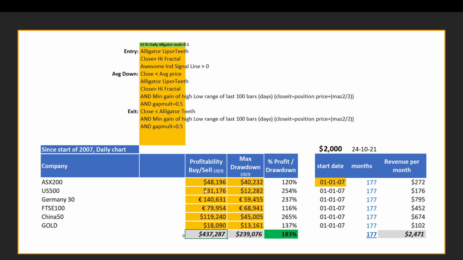These are the results we've hit backtesting since the start of 2007 on a daily chart. So that's the revenue, and that's the drawdown we've achieved for each of these. And that just calculates out what it achieves on a per monthly basis. So we want to try and achieve the highest percentage of profit over drawdown.